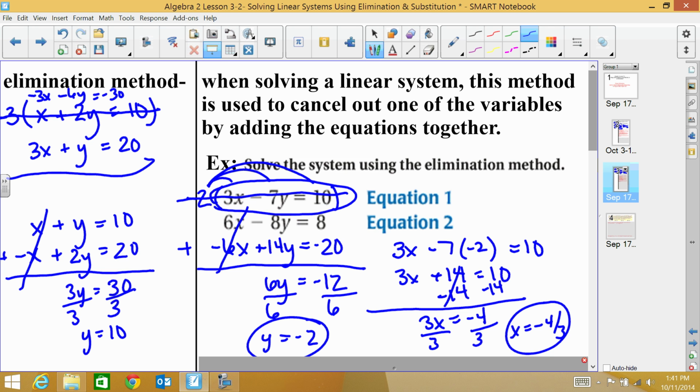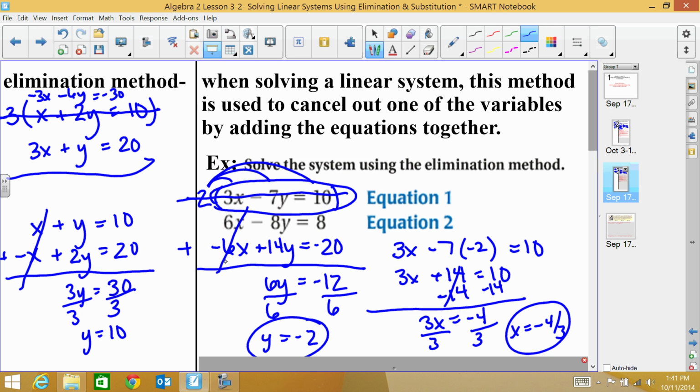So what I can do is I can plug that in, my negative 4 thirds, negative 2, and make sure that that is correct. I'm going to go through and check really quick and make sure I did everything right. So if I multiplied this, negative 2, I got negative 6x plus 14 equals negative 20.